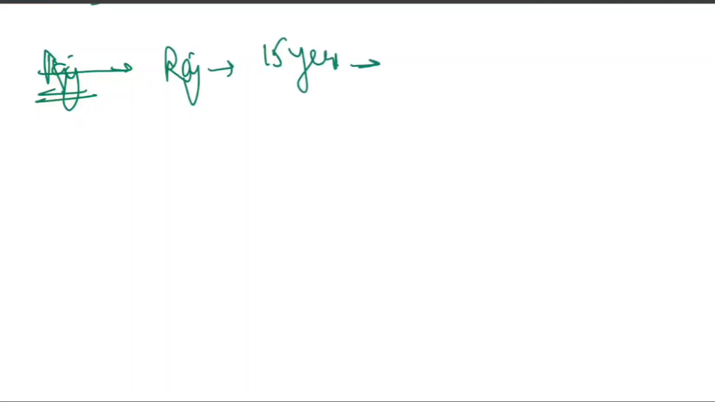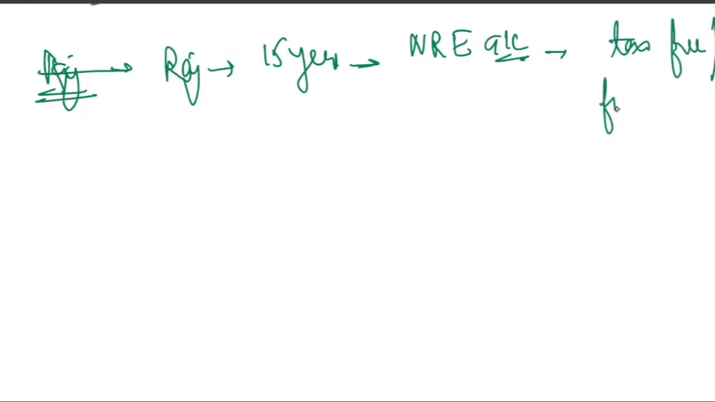Now friends, let's come back to the question. So what is happening here? You can imagine that Mr. Raj has lived outside India for 15 long years. Now he has returned to India permanently, and he has money in his NRE account, which was tax free and fully repatriable when he was an NRI.